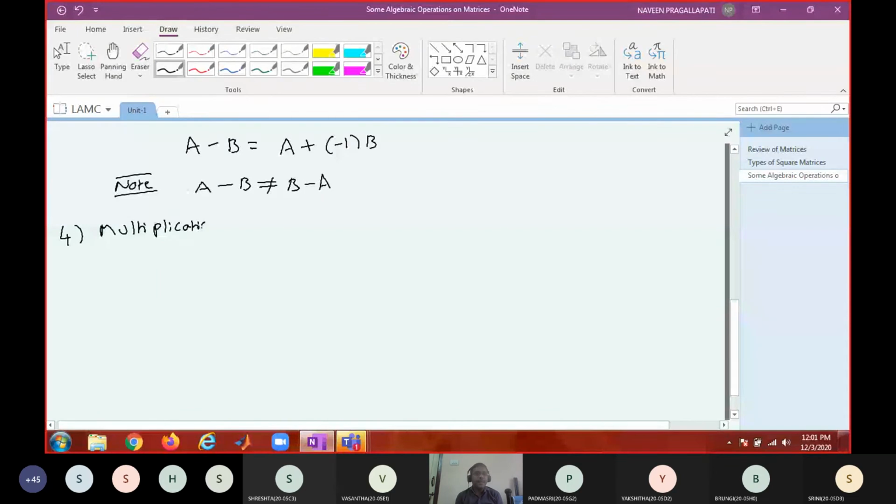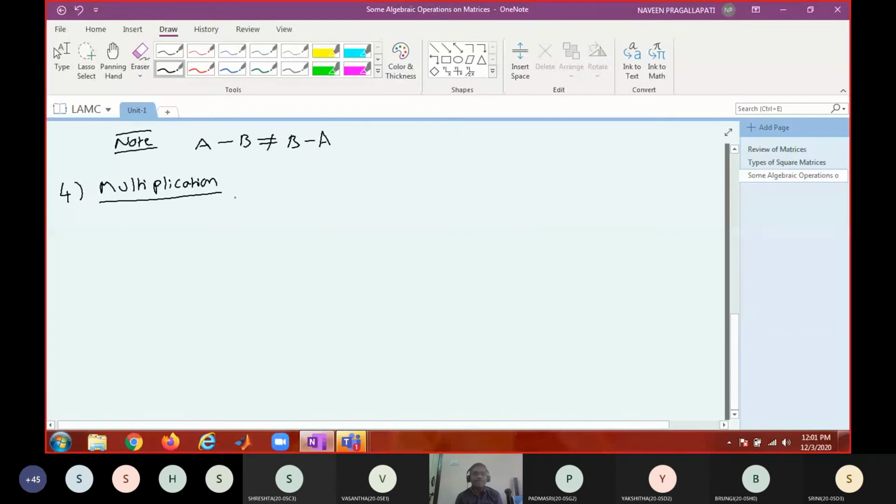So when can you multiply two matrices? If A is a matrix of order m by n, then the second matrix B should be of order n by some p. What is the first condition? The number of columns of the first matrix must be equal to the number of rows of the second matrix. Then only we can multiply two matrices, right?